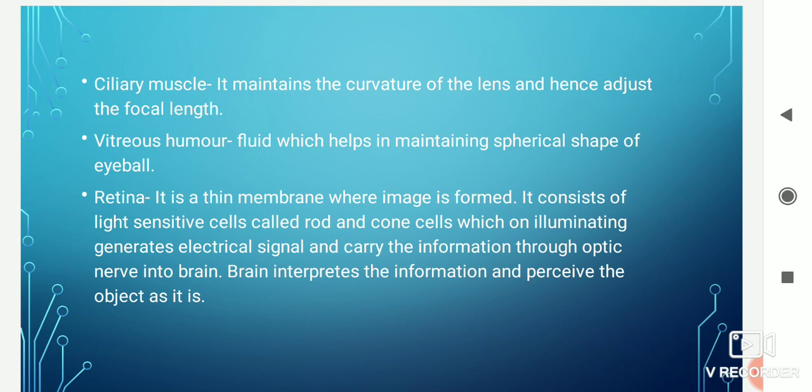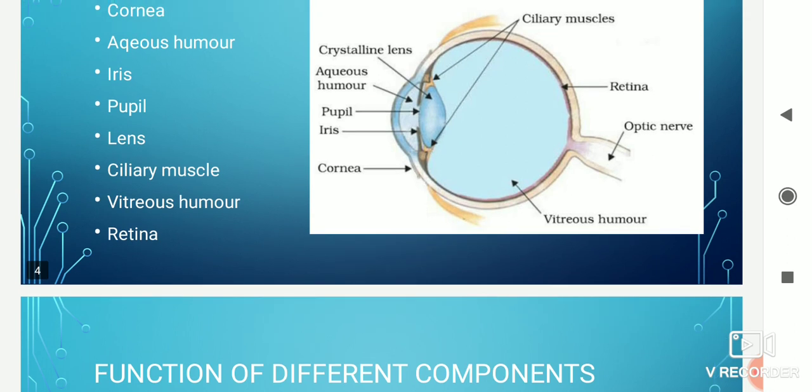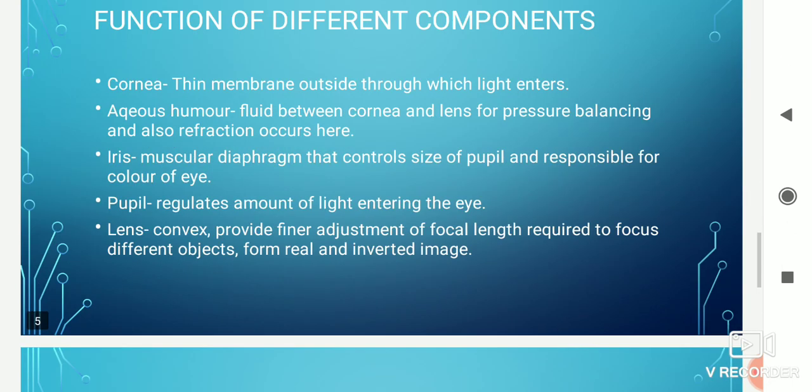Then there is a jelly-like fluid, the vitreous humor, which helps in maintaining the spherical shape of the eyeball. You can see this fluid is filled in the whole space and it maintains the shape of the eyeball, just like a balloon filled with water. When there is no air or water in the balloon, its size is different, but when water or air is filled into the balloon, it gains its full size. So it's just like that.